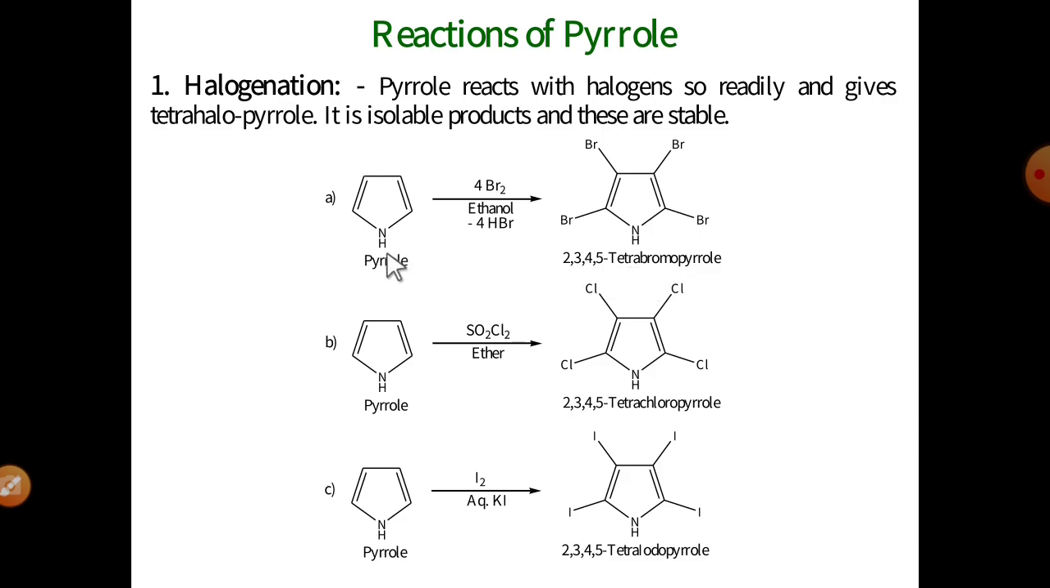See the first reaction, the bromination of pyrrole, carried out in the presence of bromine water and ethanol solvent. It gives 2,3,4,5-tetrabromopyrrole. Number second, chlorination of the pyrrole molecule is carried out in the presence of the chlorinating agent sulfuryl chloride and ether solvent. It gives 2,3,4,5-tetrachloropyrrole. Number third is iodination of pyrrole in the presence of I2, iodine, and aqueous KI, a saturated solution of KI. It gives finally the tetraiodopyrrole molecule. These are the first reaction of pyrrole, halogenation.